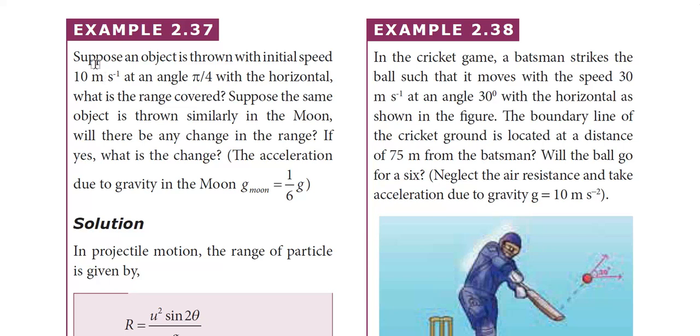Example 2.37. Suppose an object is thrown with initial speed 10 meters per second at an angle pi by 4 with the horizontal. What is the range covered? Suppose the same object is thrown similarly on the Moon. Will that change? If yes, what is the change? The acceleration due to gravity on the Moon, g moon, is equal to 1 by 6 g. It's a very simple problem based on range.